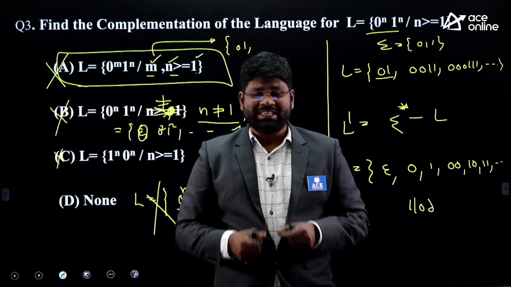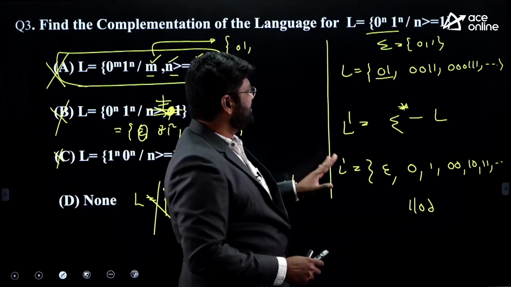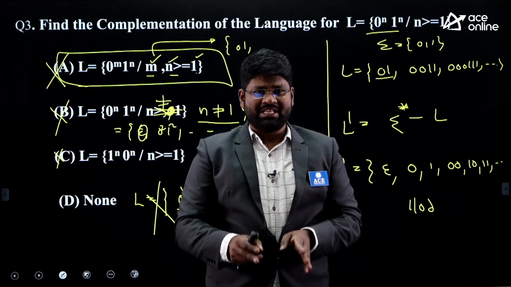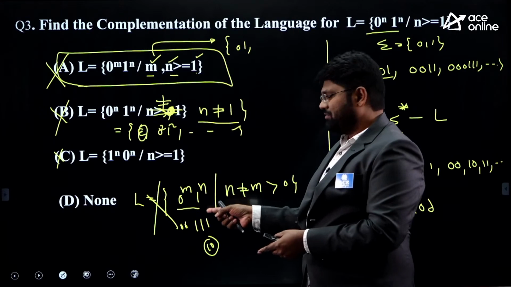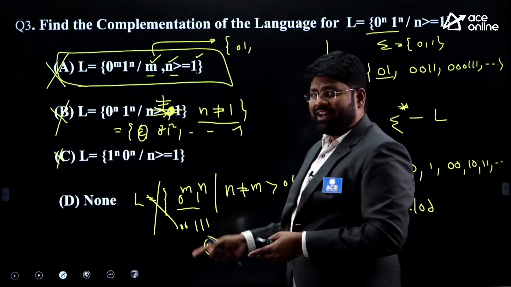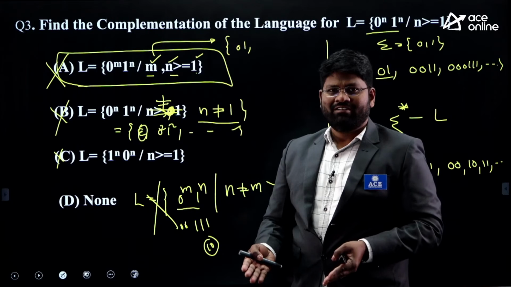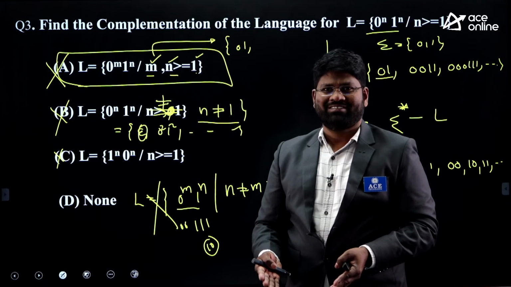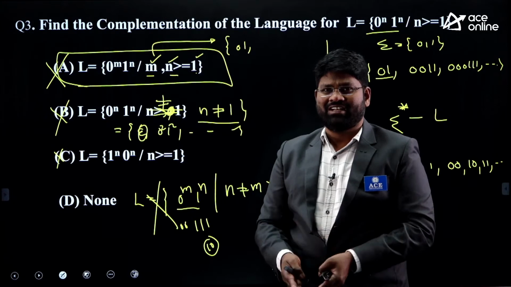The problem is looking for the complementation of the given language. So many people are getting confused. This is saying zeros and ones must be the same. And if you look at option D, zeros and ones shouldn't be the same. Shouldn't be the same, but the order of the zeros and ones is very important here. Because of the non-equivalency between them, it can't make them complements of each other. They cannot be the complement of each other once you make the statement not equal.